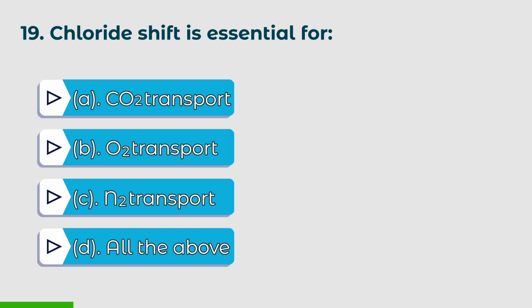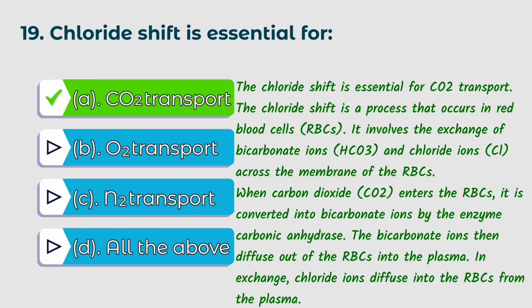19th question. Chloride shift is essential for: A. CO2 transport, B. O2 transport, C. N2 transport, D. All the above. The right answer is A. CO2 transport. The chloride shift is essential for CO2 transport.